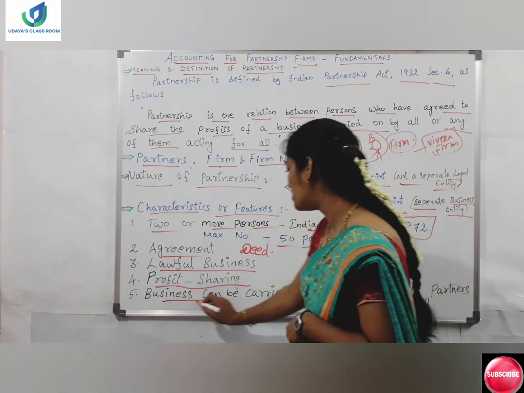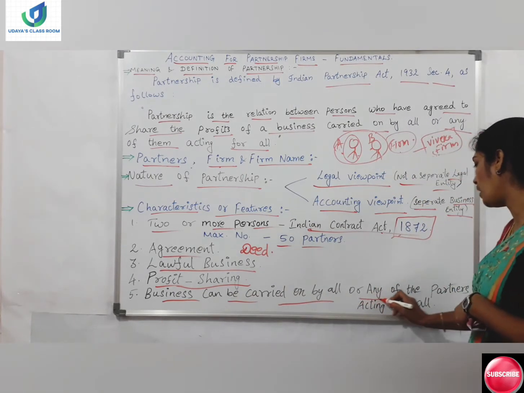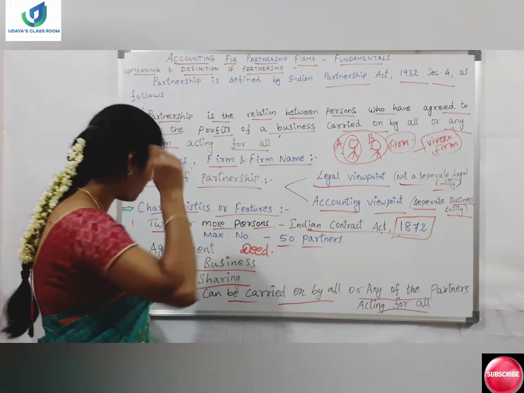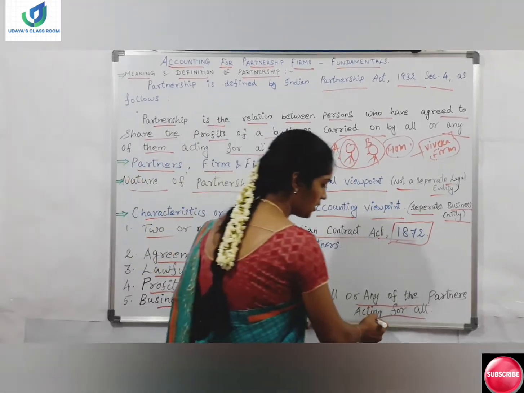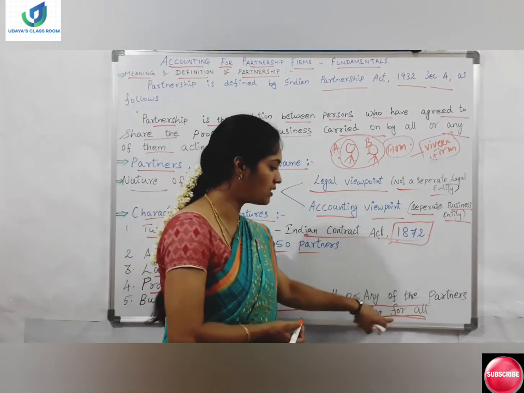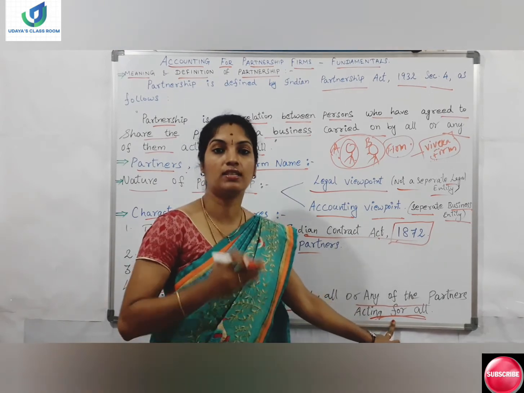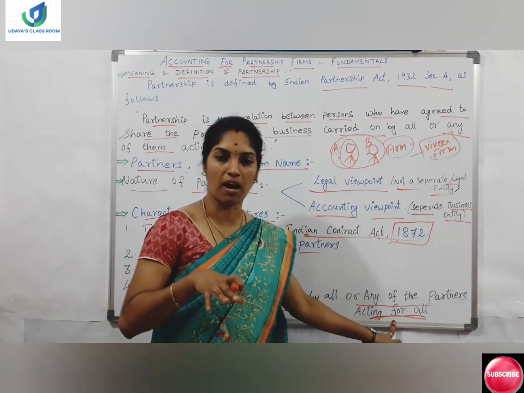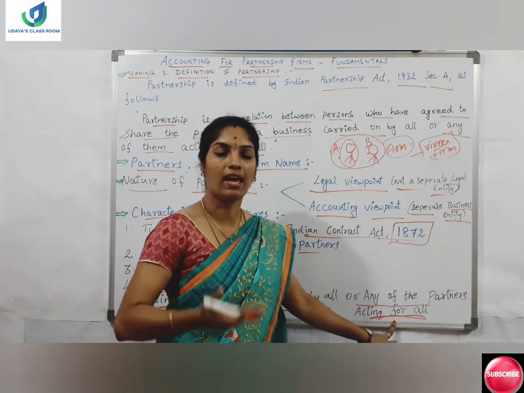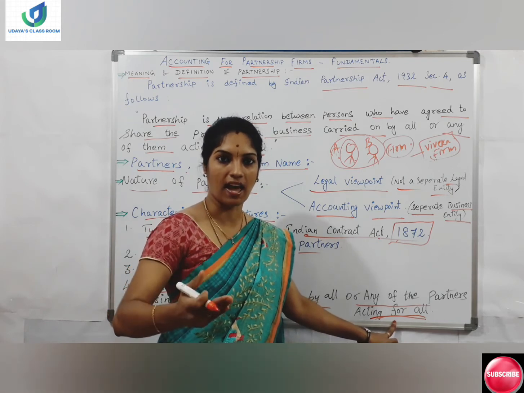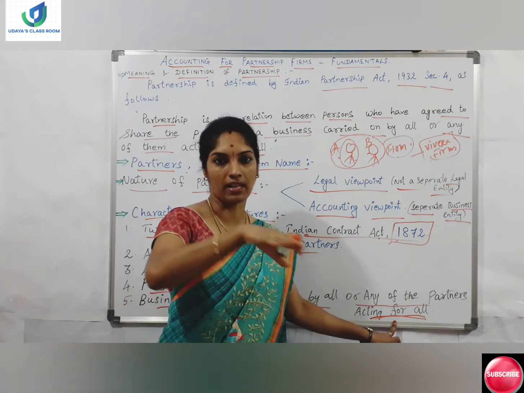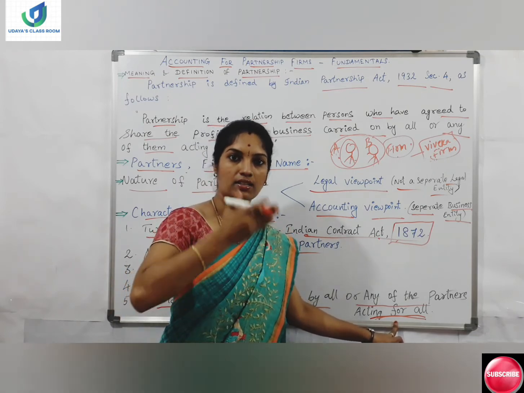And the next is, business can be carried on by all or any of the partners acting for all, which I told you when I was explaining the definition itself, right? Acting for all means any of the partners acting for all, as an agent, represents all other partners. His acts bind the other partners too. In the same way, as a principal, the other partners' acts bind him. So the agent becomes a principal when other partners' acts affect this agent.